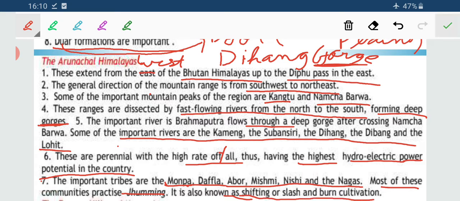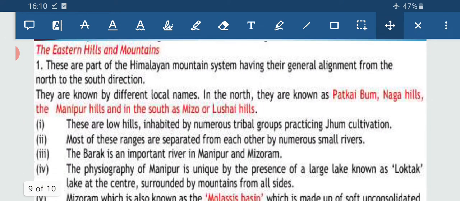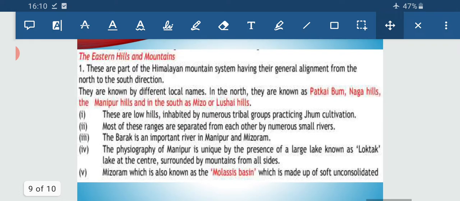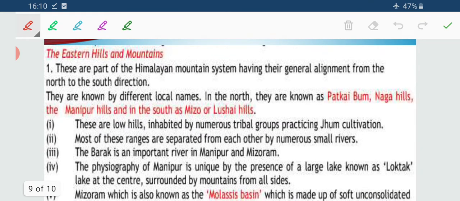Now, let us move to the last category of the Himalayan section, that is the eastern hills and the mountains. These are the parts of the Himalayan system having their general alignment from north to south. That means from Arunachal Pradesh, it is moving down towards the Bay of Bengal direction. So, alignment is from north to south. They are known by different local names.